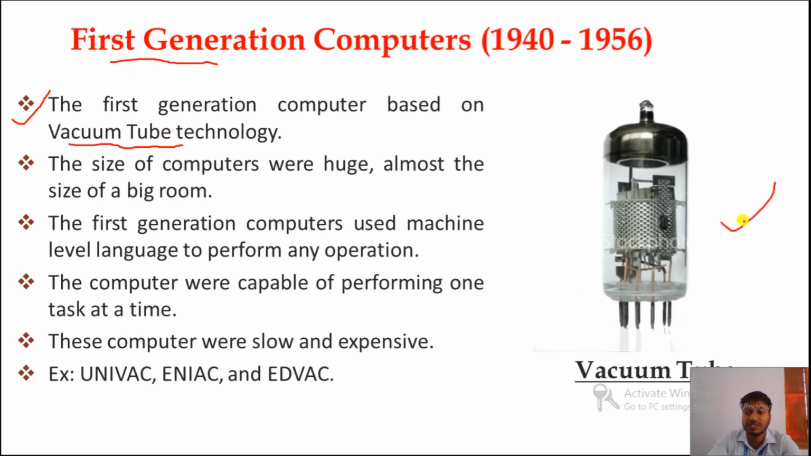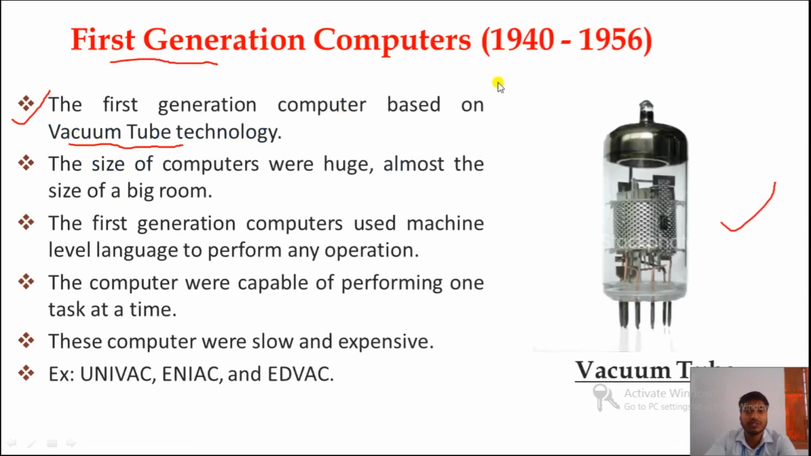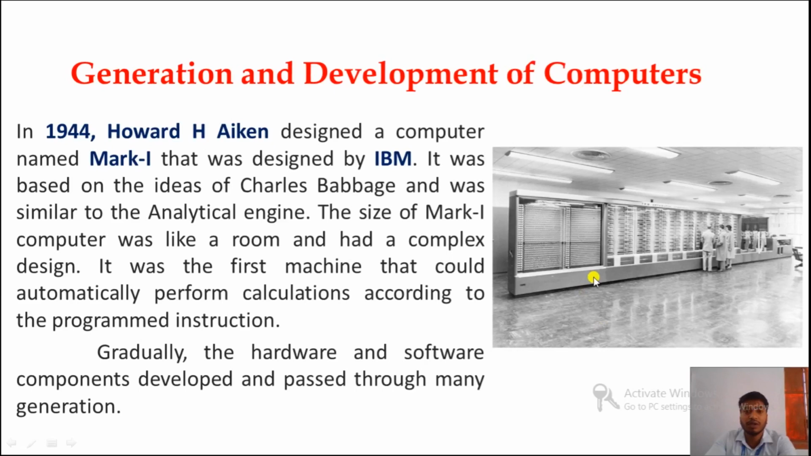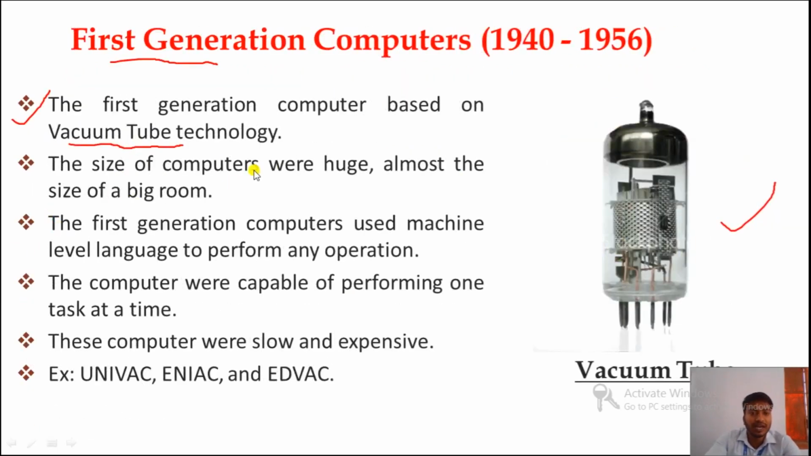You can see the picture here. The size of the computers was almost the size of a big room. Here you can see the Mark I computer. This is also an example of a first generation computer. You can see the year of development, 1944, and the duration of the first generation computers, 1940 to 1956. So this was also developed in the first generation, and clearly you can see the size was very big.